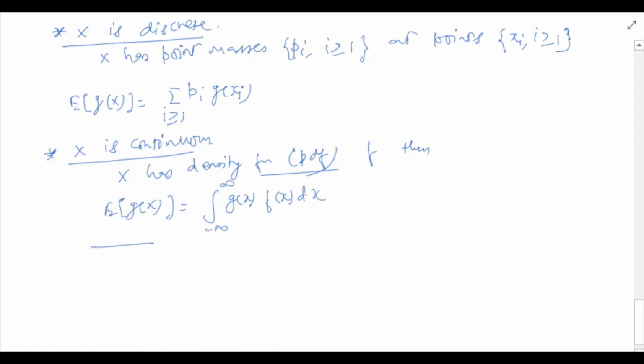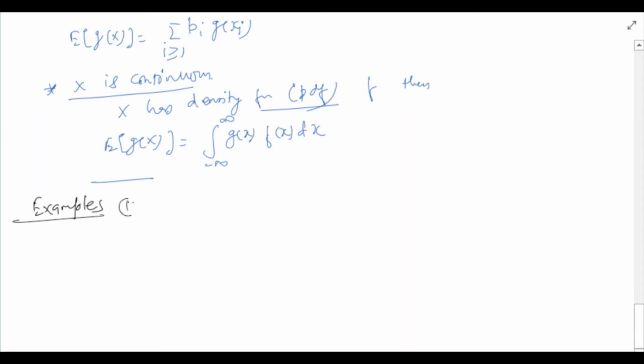Okay, let's see a few examples. First example is where we assume x to be a discrete random variable.